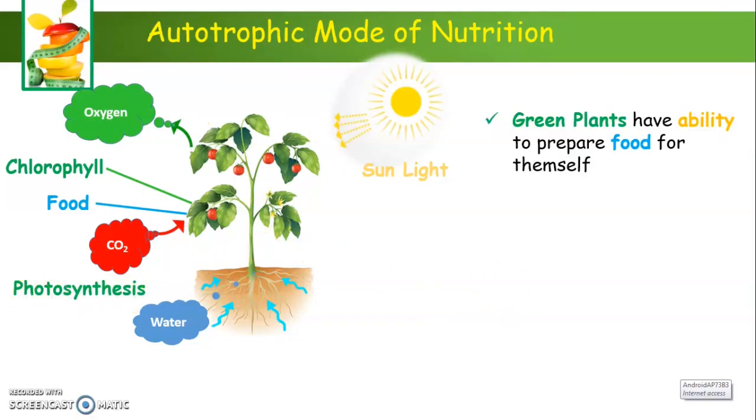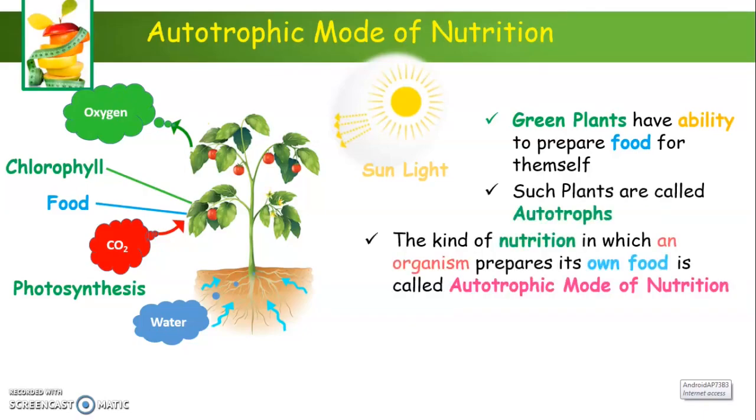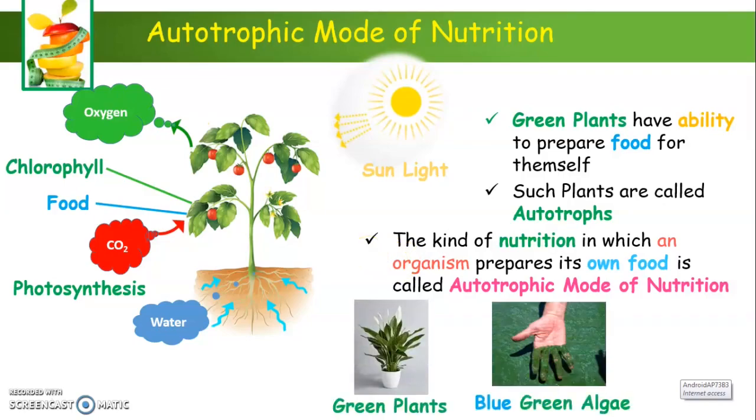That means green plants have the ability to prepare food for themselves. Such plants are called autotrophs. The kind of nutrition in which an organism prepares its own food is called autotrophic mode of nutrition. For example, all green plants and blue-green algae are examples of autotrophic mode of nutrition because they have the ability to prepare their own food.